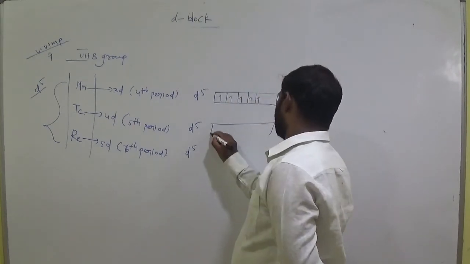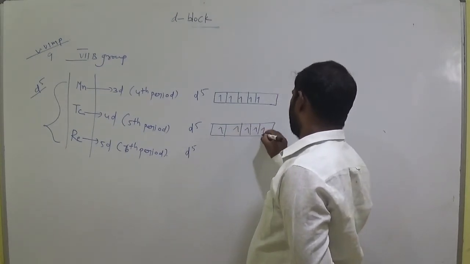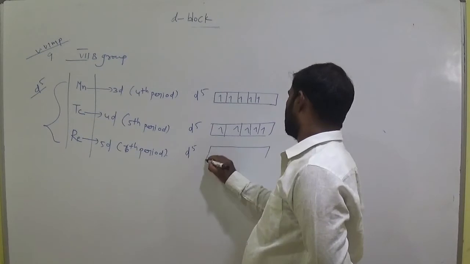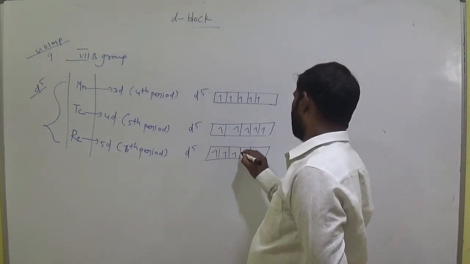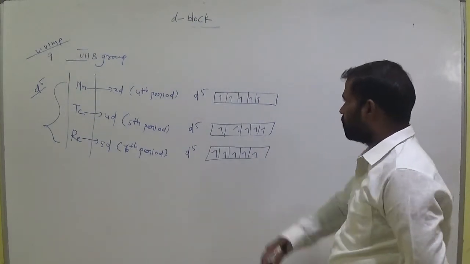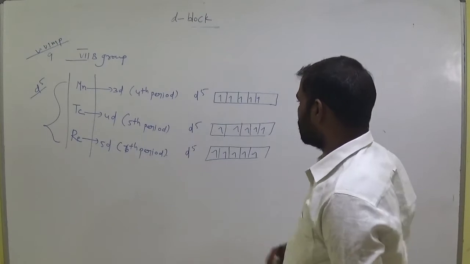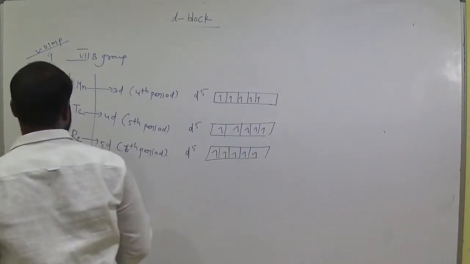Here also 5. Okay, 3d, 4d, 5d. So now what about the melting point? Keep that in your mind.